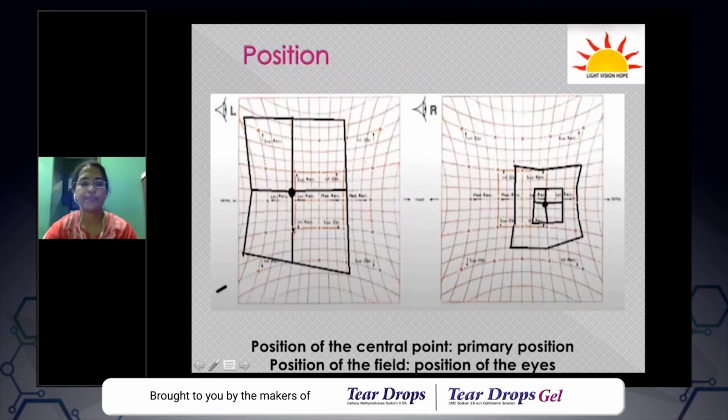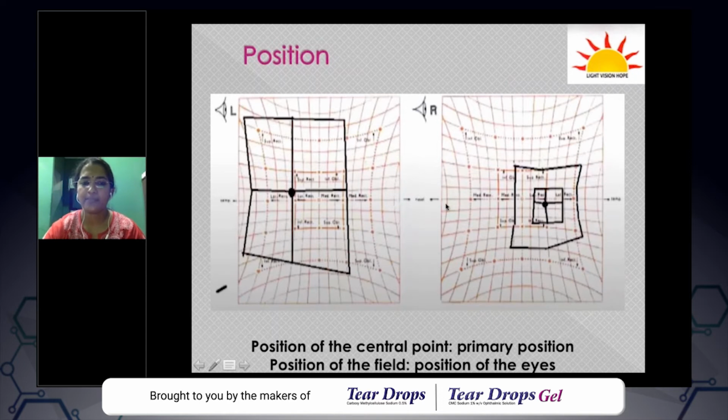So this is a HES chart of a patient. This is the right eye floating and this is the left eye floating. So let's try and find out the primary position. As I told, this is the smaller square and this is the central point of the smaller square. So this is the actual primary position. But the patient's primary position is here, which means 1, 2, 3. The primary position is shifted about 15 degrees laterally and also a little bit, maybe 2.5 degrees down.